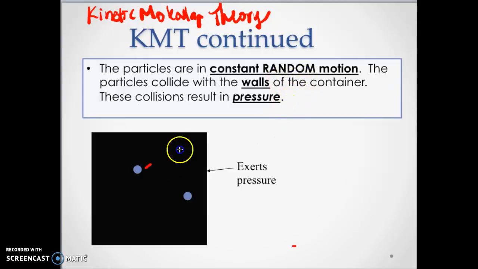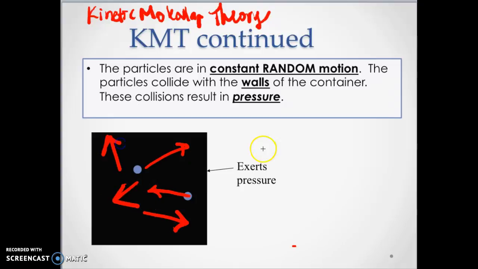However, because they're constantly moving everywhere, every time they hit the walls of the container, it's going to generate something called pressure.